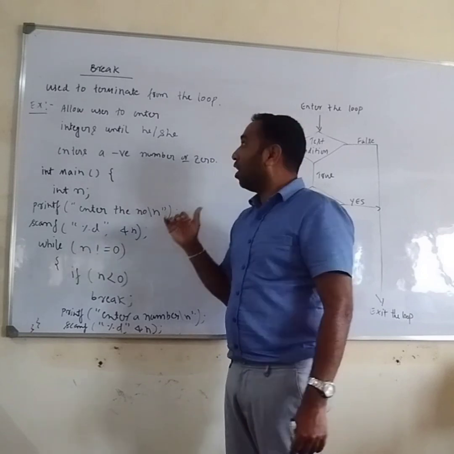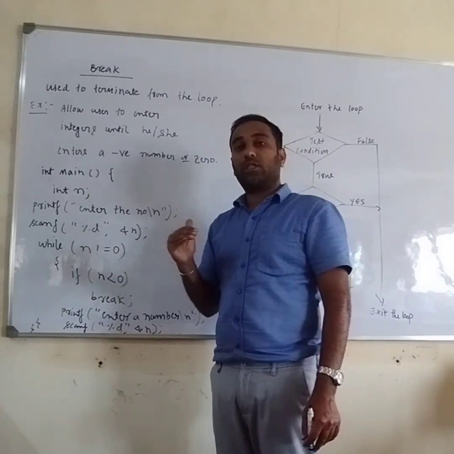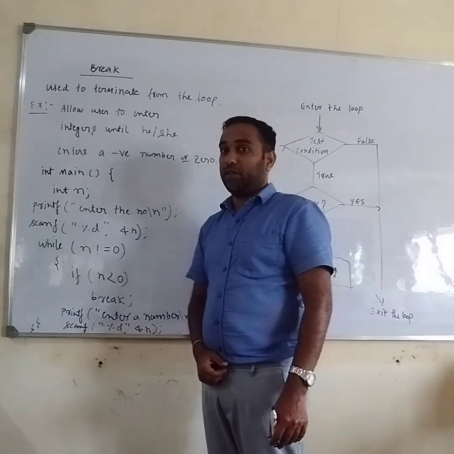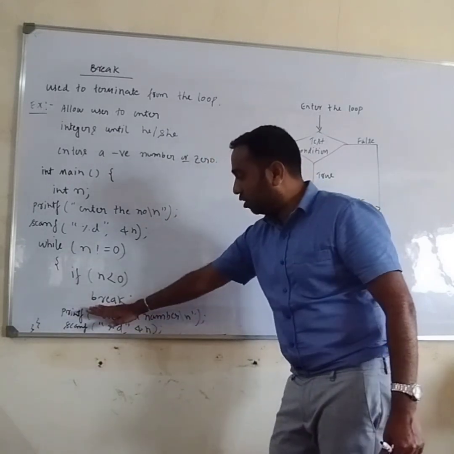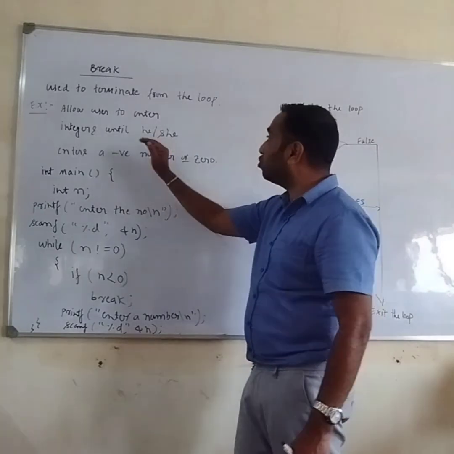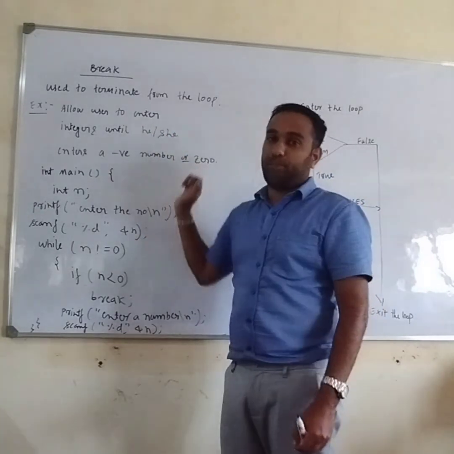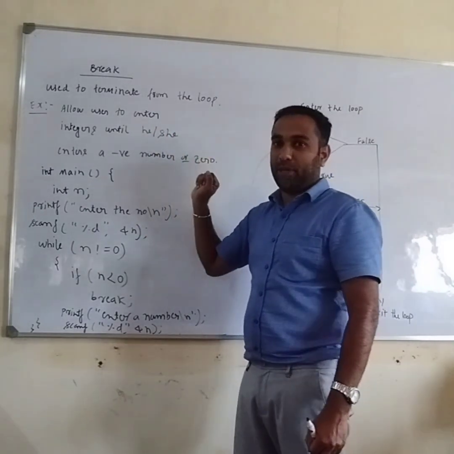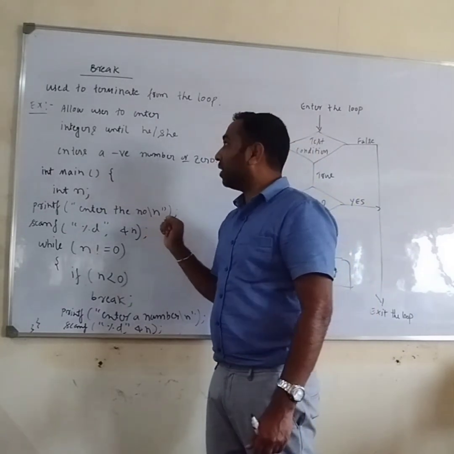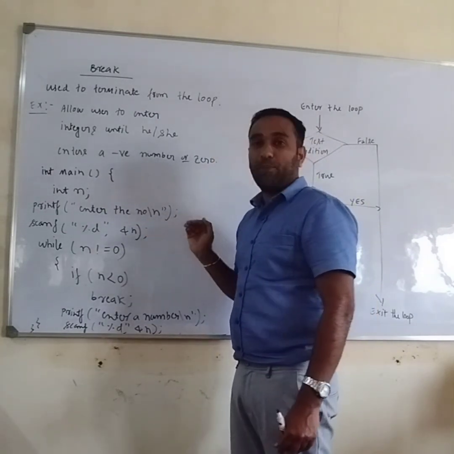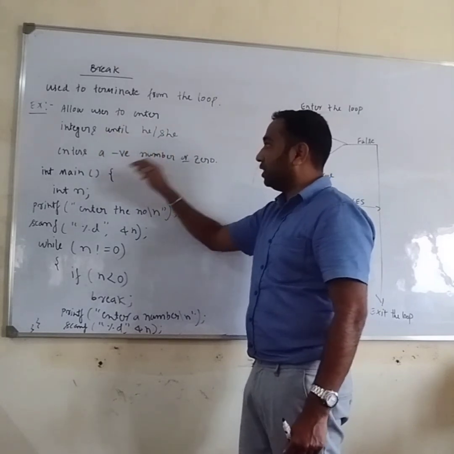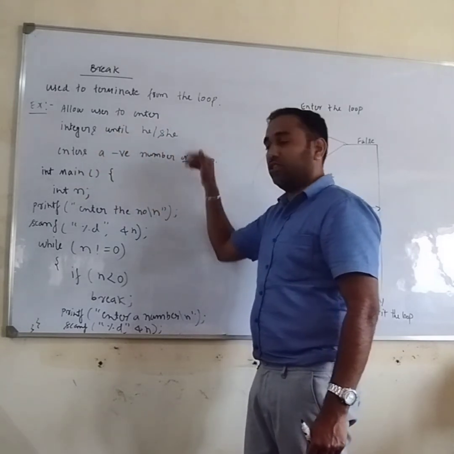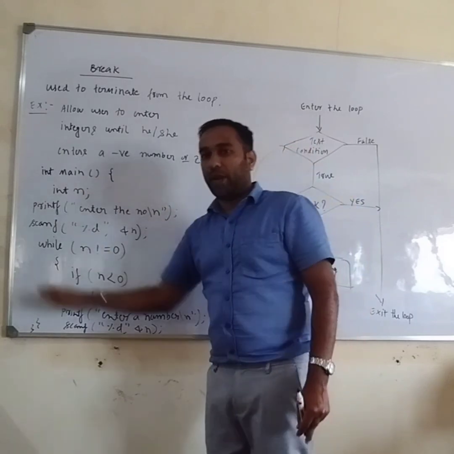I'll explain how the break statement works in the C programming language. Break is the keyword we use to terminate from the loop. It's called the break statement. Let us consider a simple example. I'm writing a program that asks a user to enter integers until he or she enters a negative number or 0. I'm going to write the program.